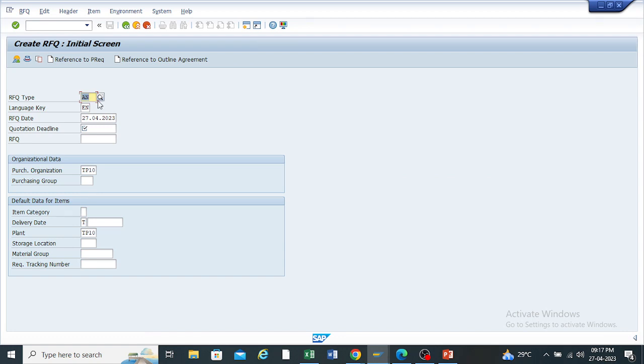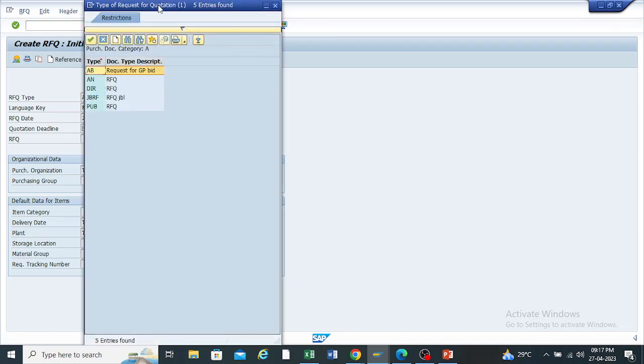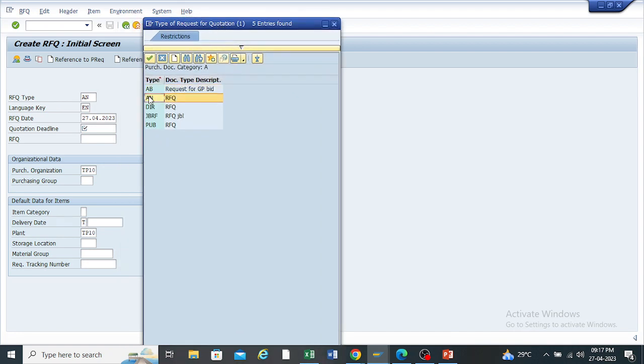So I said to you, what is the standard document type for the RFQ? AN. And AB is for bidding. Currently we are not dealing with bidding, we are only dealing with RFQ. Whenever you create the RFQ, select AN as the standard document type. These are customized ones; as per your requirement, you can also create your own customized document type for the request for quotation. Just select AN.